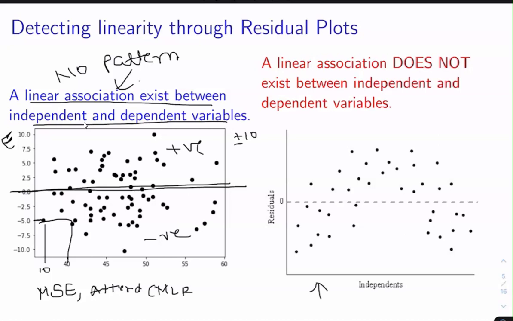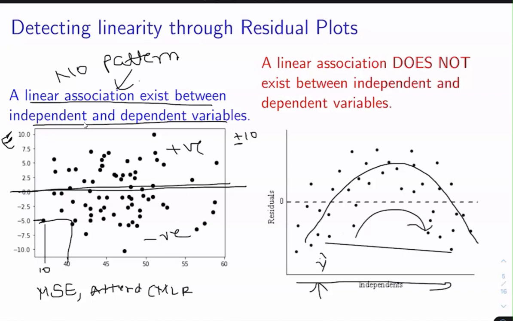Now I will give you one more plot. This second plot is the one where the linear assumption is not valid. If you see in this error plot, there is a pattern: as the predicted value increases, initially the error goes on increasing, and after some time it decreases. If this kind of pattern exists, it means that a linear association does not exist between the independent and the dependent variable.